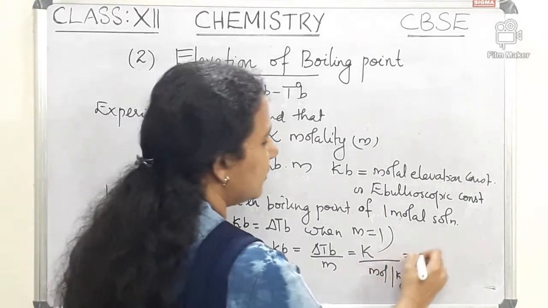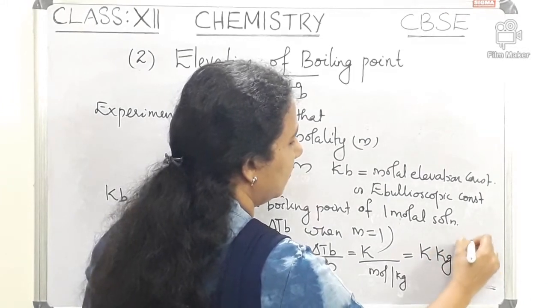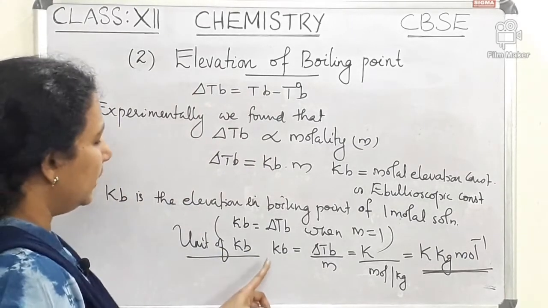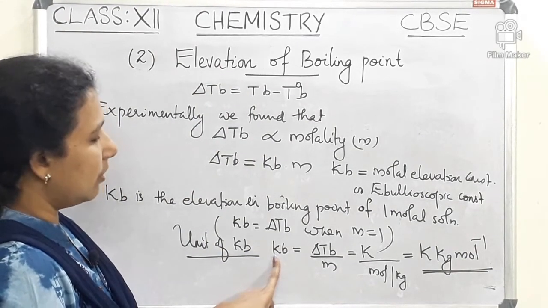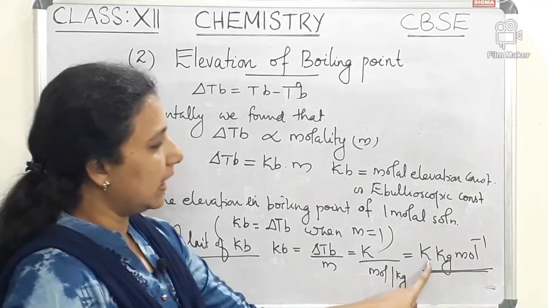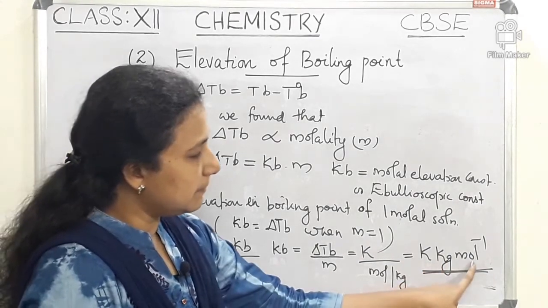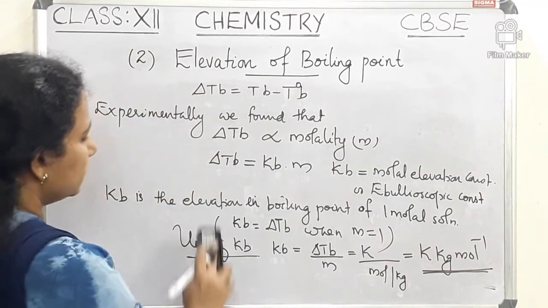So the unit of Kb, the molar elevation constant, is K kg per mole.